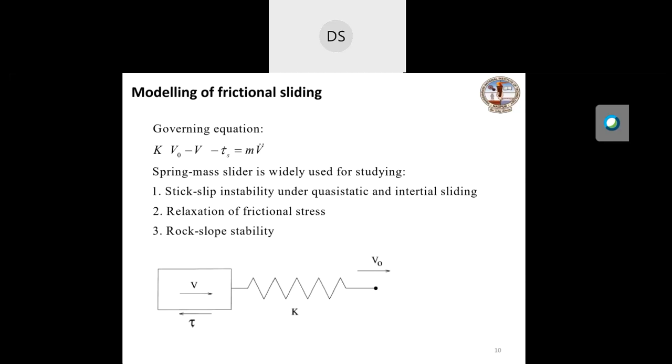So one end of the spring is connected with the mass. The free end is given a constant velocity. The stiffness of the sliding mass is represented by the connecting spring, and it is also assumed that the sliding mass is rigid. So it is a lumped modeling, basically.